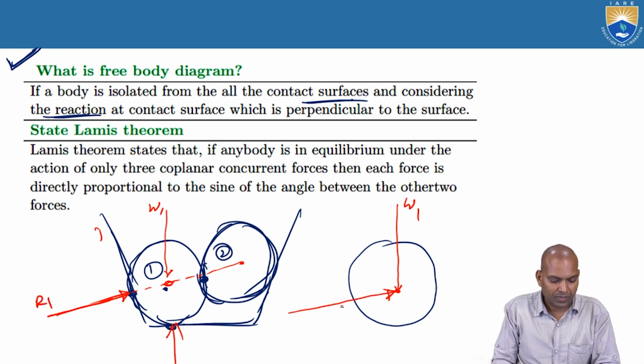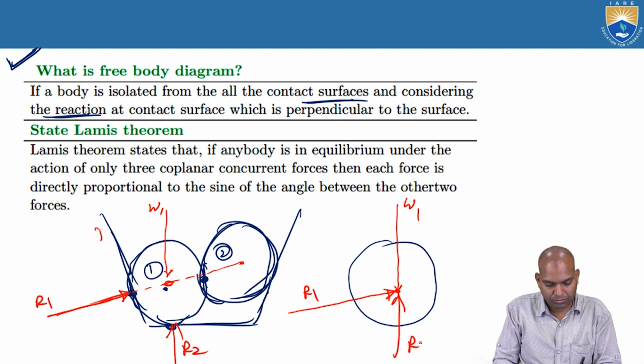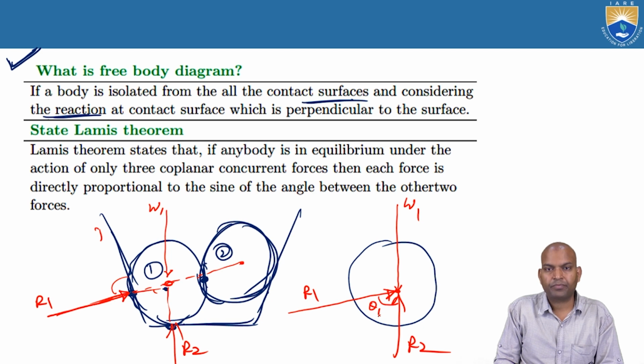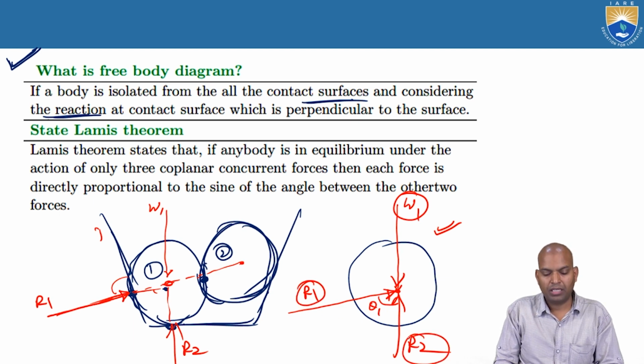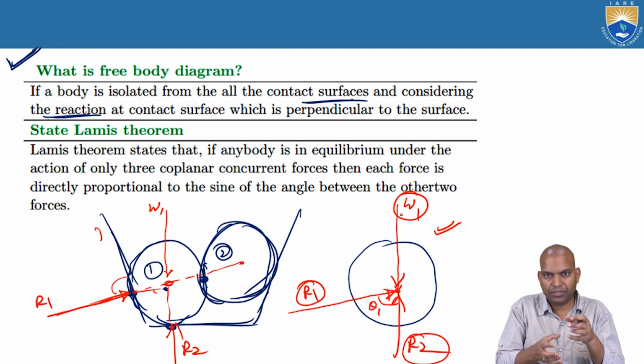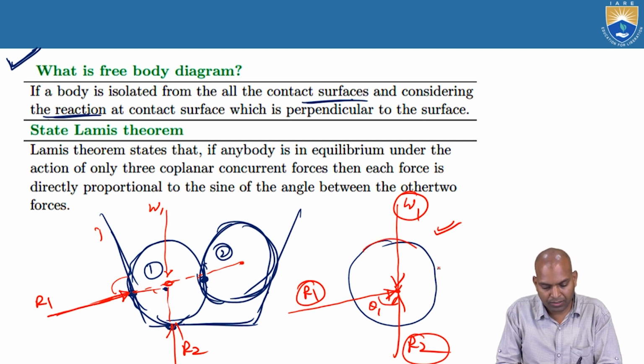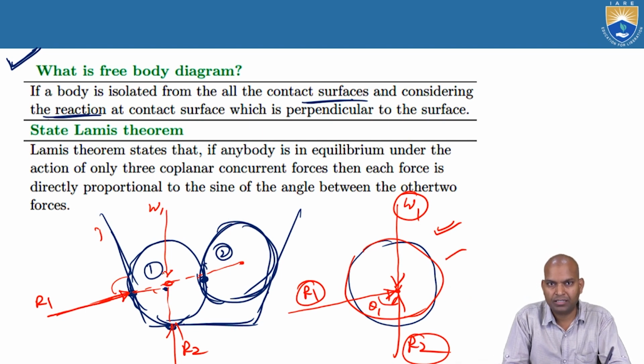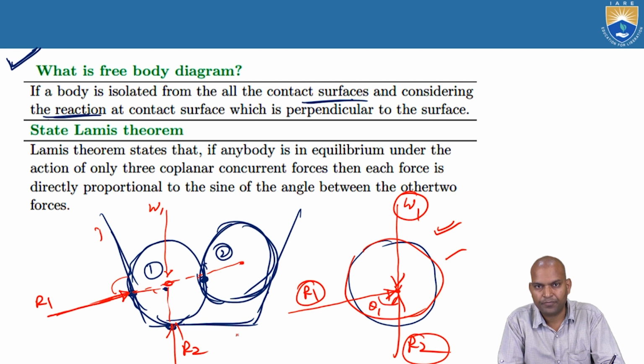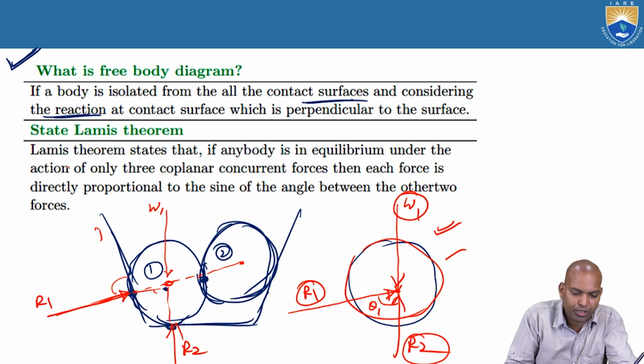That is R1, and then it is the reaction R2. Here it is normal, and whatever is meeting here will have some inclination. In this diagram, the action force is the weight. What are the reaction forces? R1 and R2. These are the action and reaction forces acting on the body. This diagram is known as the free body diagram of body 1. Similarly, you can make it for body 2. That is the concept of the free body diagram.